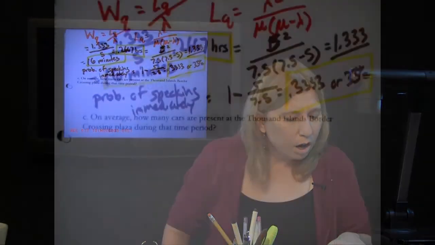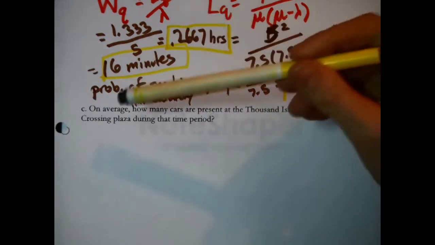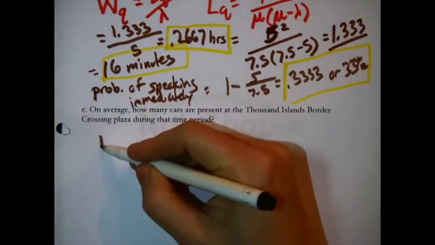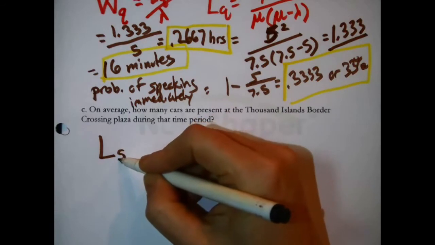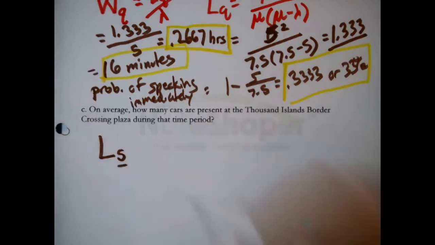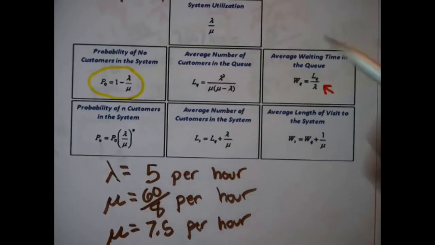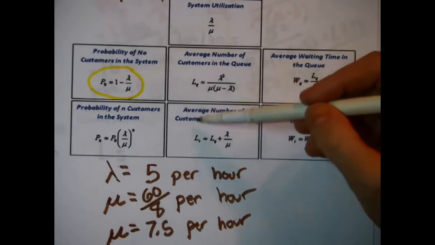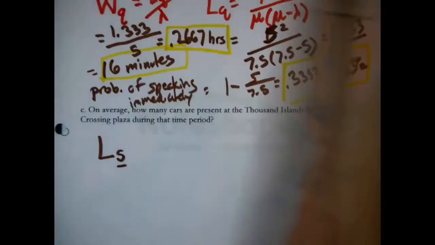Okay. On average, how many cars are present at the Thousand Islands crossing plaza during this time period? All right, that's a count. That means L. The important thing, though, is that we're looking for L sub S. How do I know that? Look at the formula sheet. There are 2 formulas that give you an average count. L sub Q is the average number of customers in the queue. L sub S is the average number of customers in the system, and it's important to be able to know when you use one versus the other.